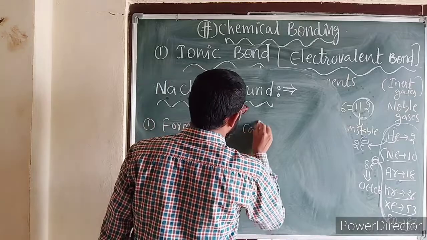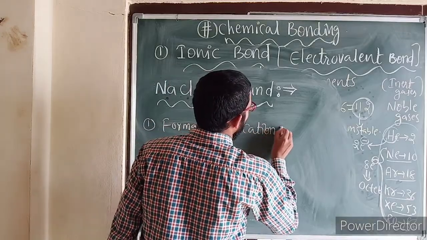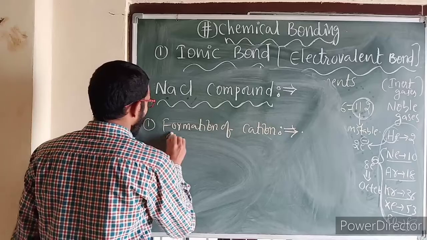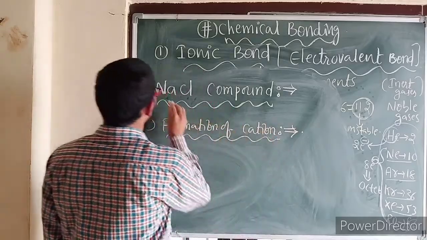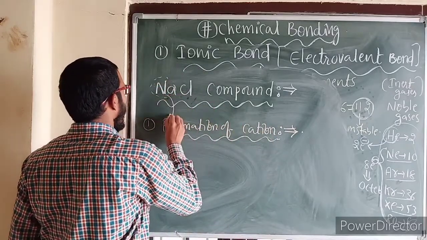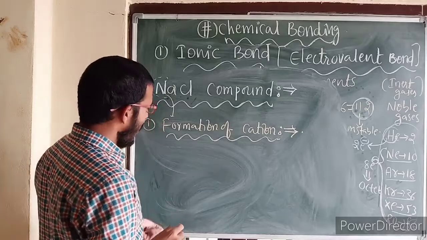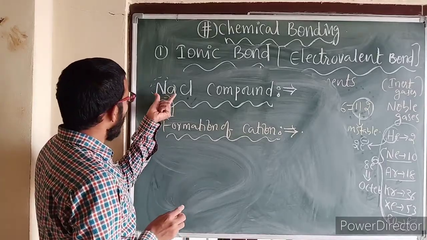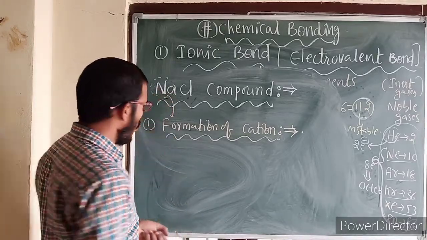Formation of cation. This cation will be formed by metal only. Okay. Now see here. First what we have to do here. Let us write the electronic configuration of sodium.